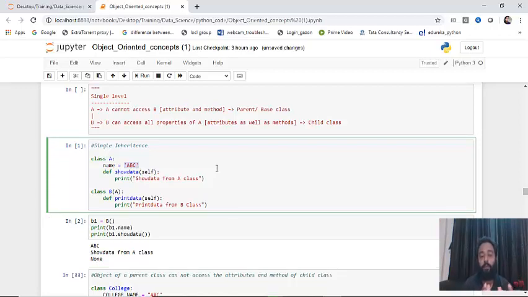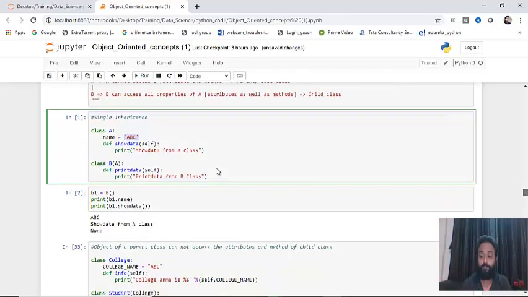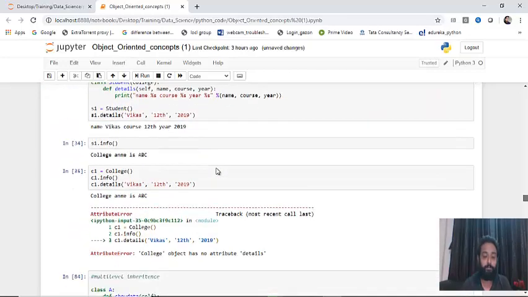So what happened here? We created a class, we inherited the same class into another class, that is the child class. We created the object of the child class, and then the object of the child class can access the attributes and method of the parent class. This is called single inheritance. Hope this is clear to you. We'll move on to the next one, that is multiple inheritance, right?